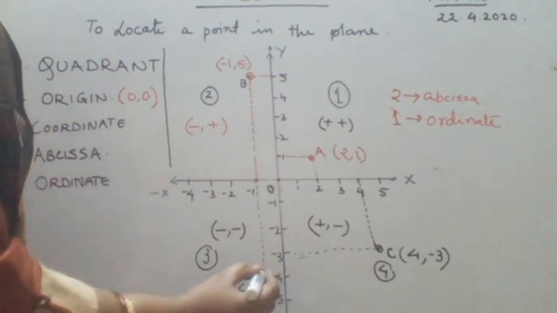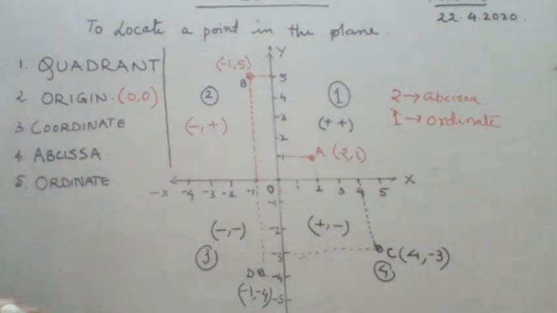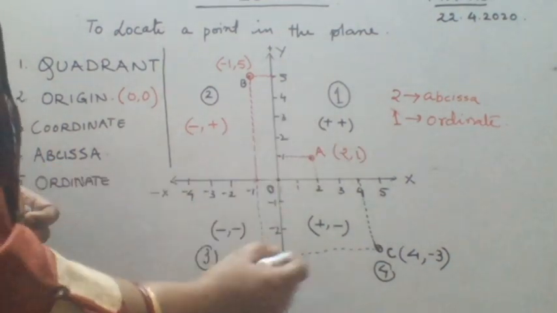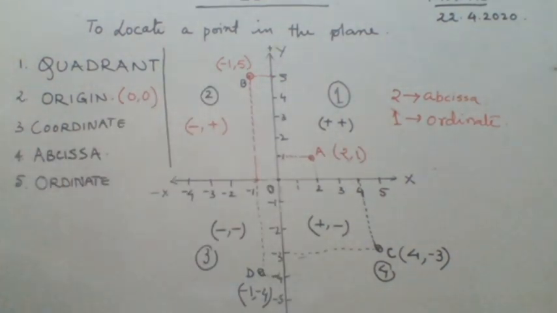So the address of this point is minus 1 comma minus 4. So you have marked one point in each of the 4 different quadrants,